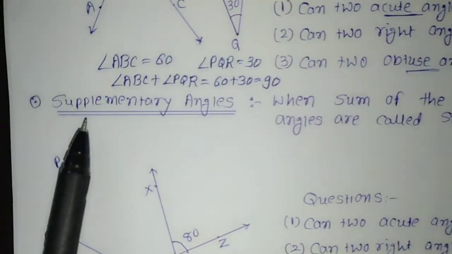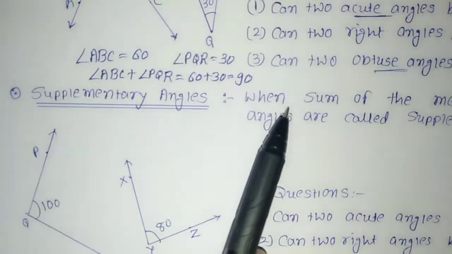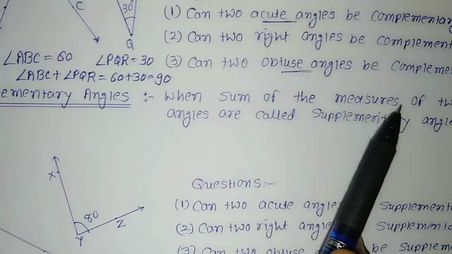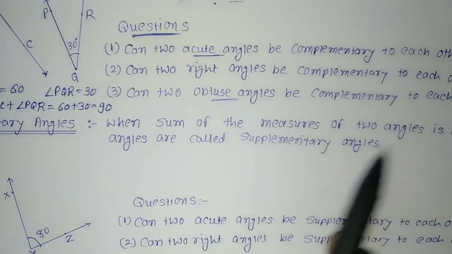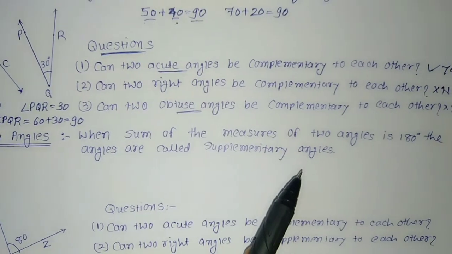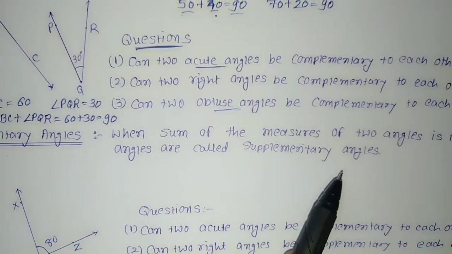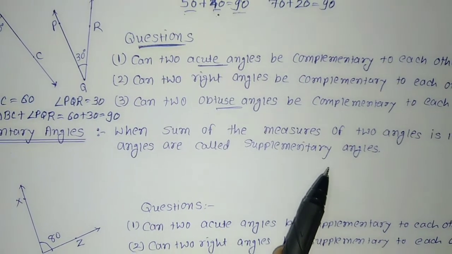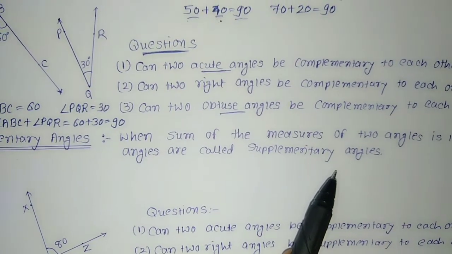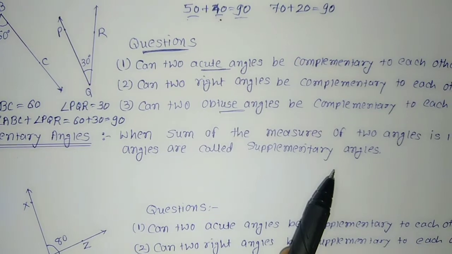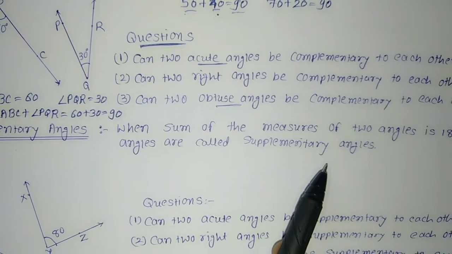Let us discuss the next type of angle, that is supplementary angles. What is the meaning of supplementary angle? Let us see the definition. When the sum of the measures of two angles is 180, the angles are called supplementary angles. As we saw, in complementary angles the sum total of two angles is 90, and in this, the sum total of the angles is 180. Then they are considered supplementary angles.